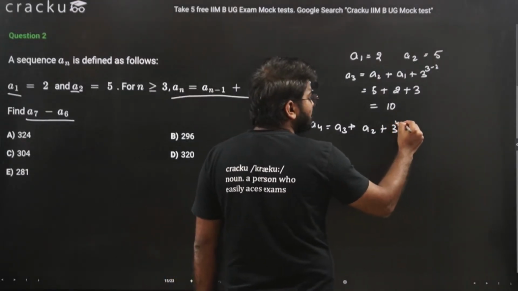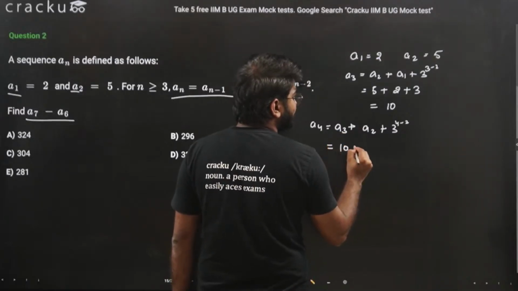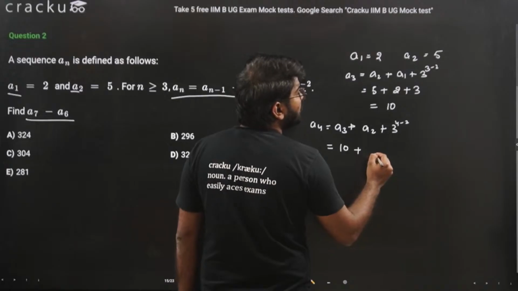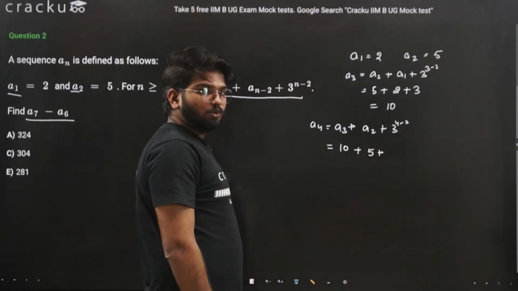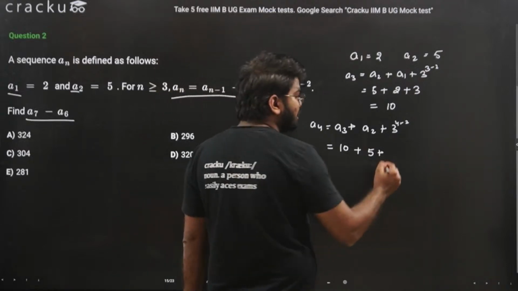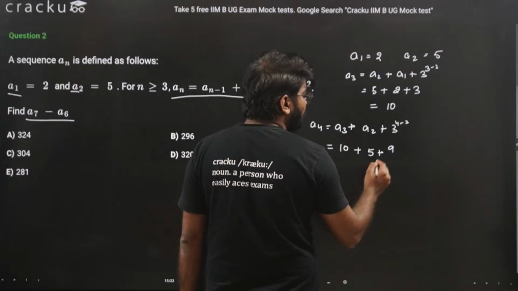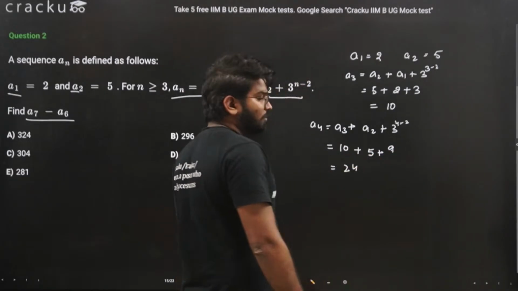N here is 4, so 4 minus 2. A3 is 10, A2 is 5, plus 3 raised to 4 minus 2 is 2, and 3 raised to 2 is 3 square, that is 9. So this will be equal to 14 and 10, 24.